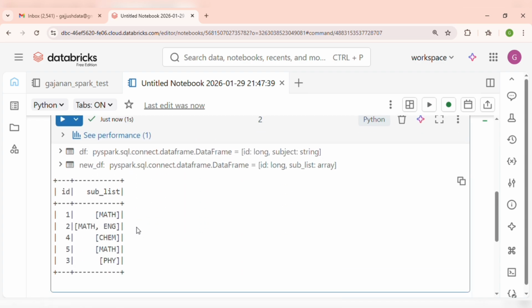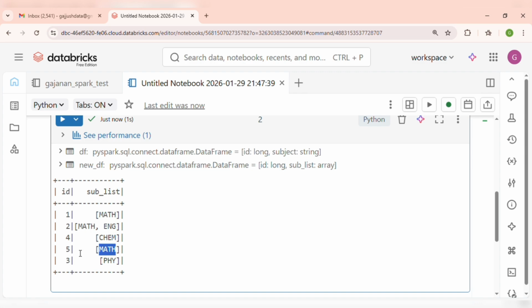If you can see, guys, ID2 has two subjects, English and math. He is teaching math but he is teaching English also. So we want to avoid this kind of teacher and take only the teachers who teach only math. Here, ID5 and ID1 are teaching only math.